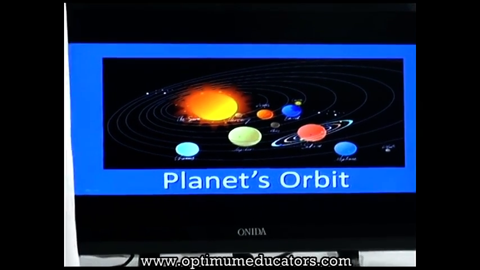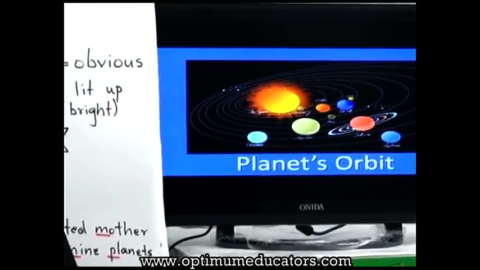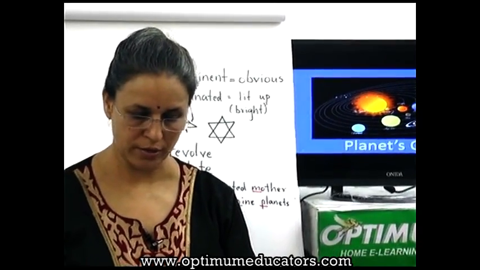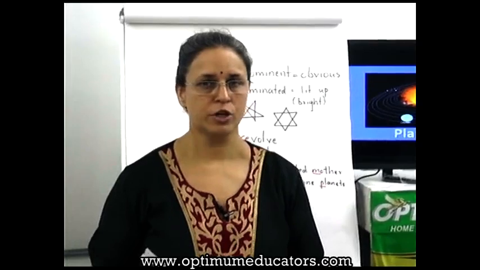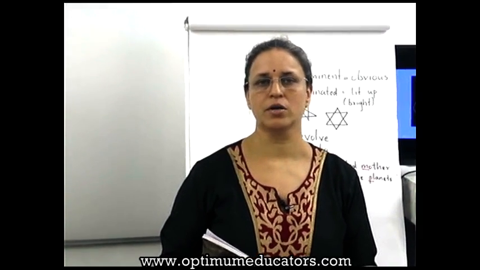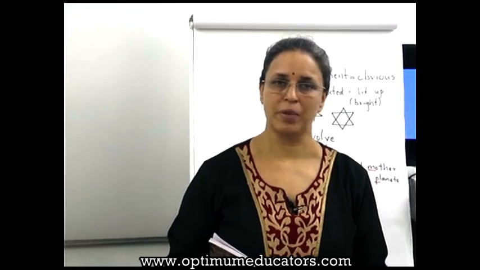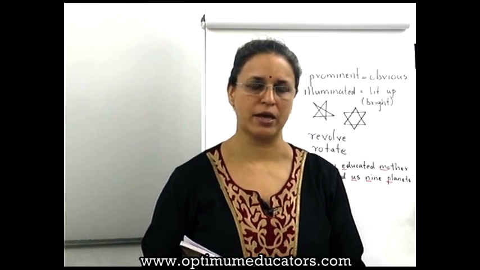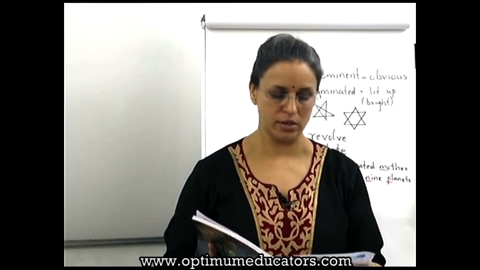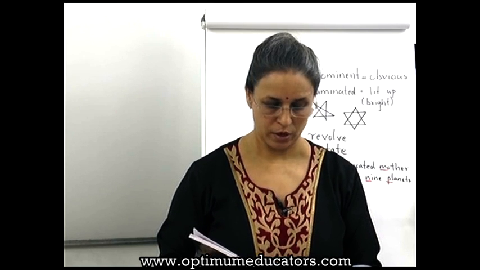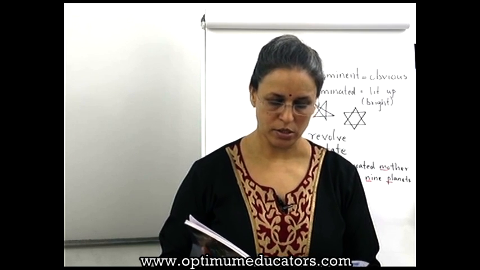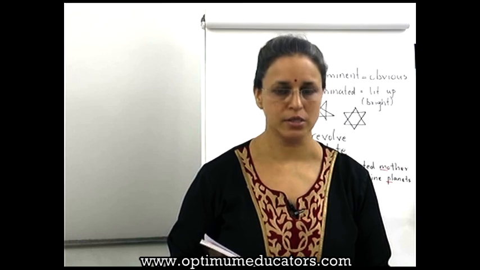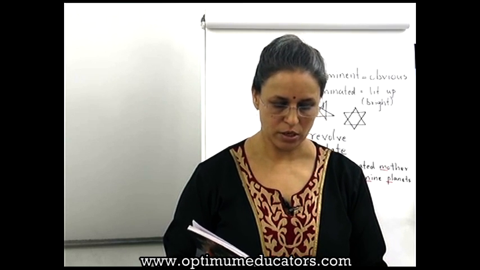Now, the Sun, which is a star, and the planets that revolve around it are together called the solar system. So you can underline that also, because as a definition, first we learned what is a star. You know, a star has its own light, it twinkles. A planet does not twinkle, while the Sun, which is a star, plus all the 9 planets, is known as the solar system. Besides the planets, the solar system also includes various other heavenly bodies, which we can see in the sky. Other heavenly bodies in the solar system.